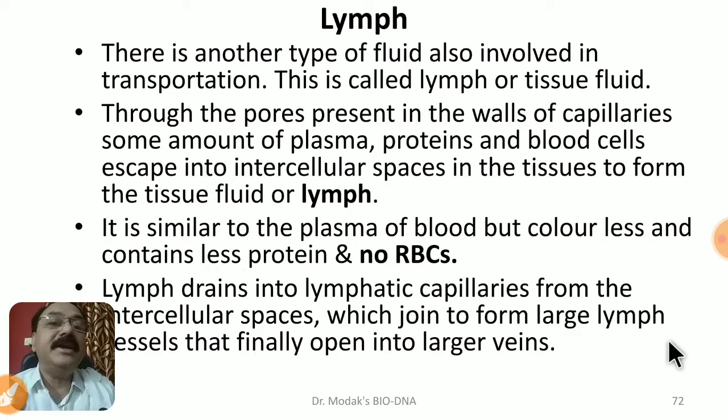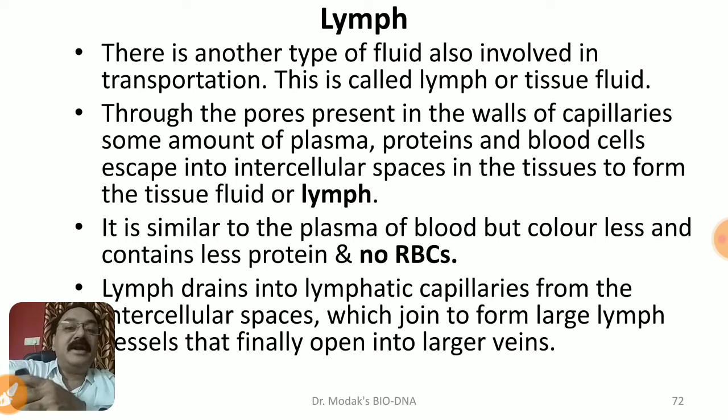Lymph drains into lymphatic capillaries. Now what happens when the lymph is present between the cells, in what we call intercellular spaces? It goes back into specific capillaries. They have open ends, and these open-ended capillaries are called lymphatic capillaries. Once again the same similar system is there. So this is a lymphatic capillary that is draining or collecting the lymph present between the tissues, and then it goes to meet a common vessel that we call the lymphatic vessel.